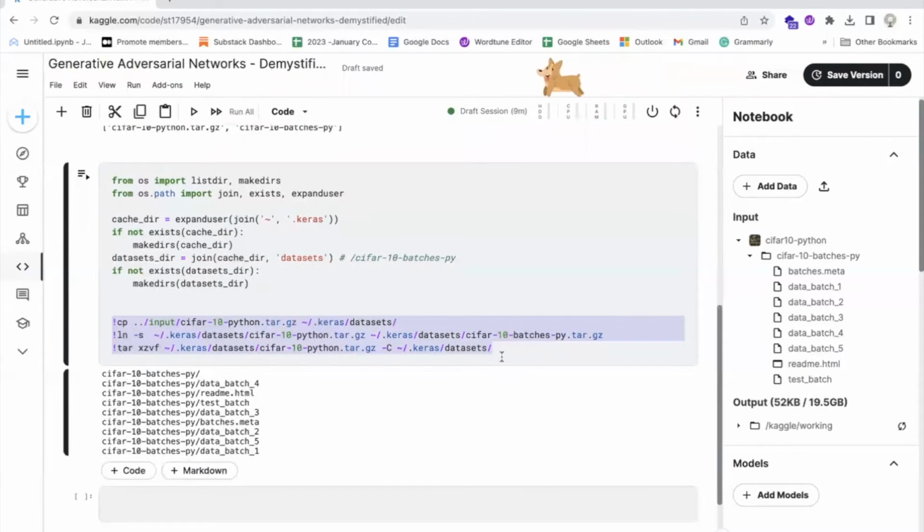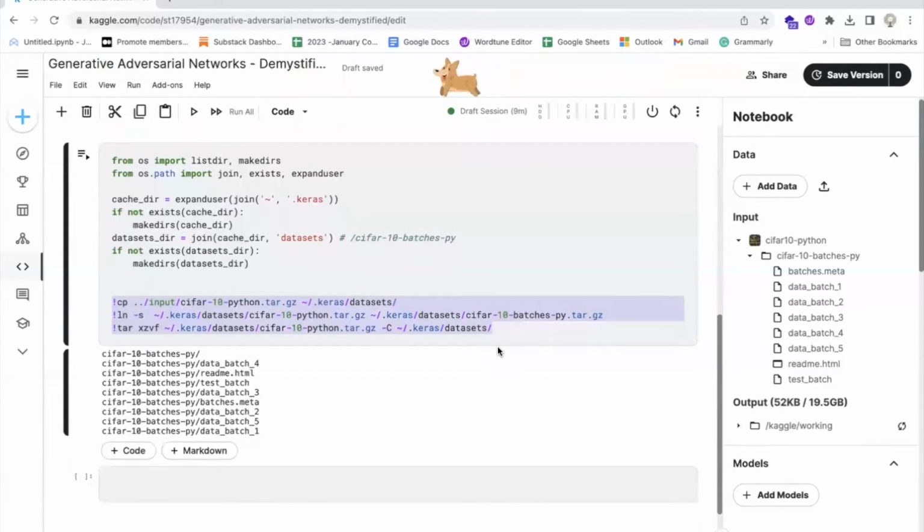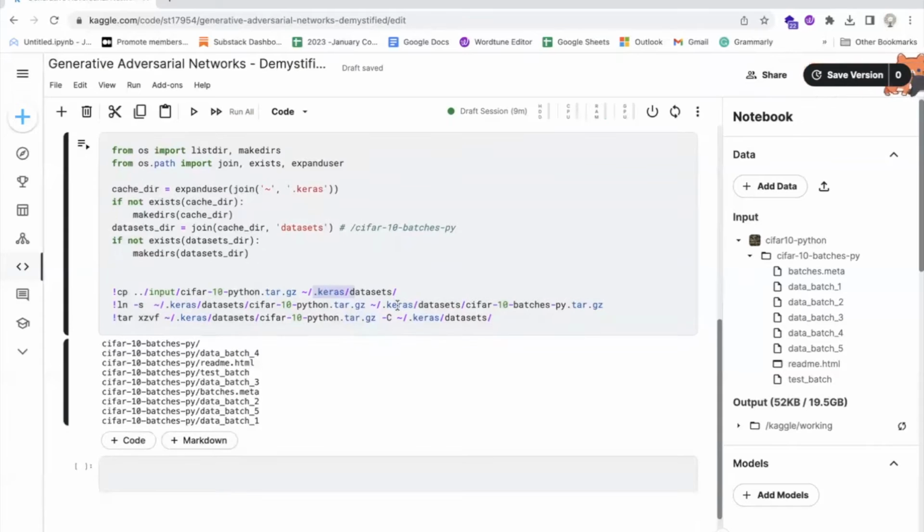image classification benchmark dataset. This code loads the CIFAR10 dataset using the Keras deep learning framework's built-in load_data function. The dataset consists of 50,000 32 by 32 color images in 10 classes, with 5,000 images per class. The images are divided into two sets, a training set and a test set. The training set is used to train a machine learning model, while the test set is used to evaluate its performance.